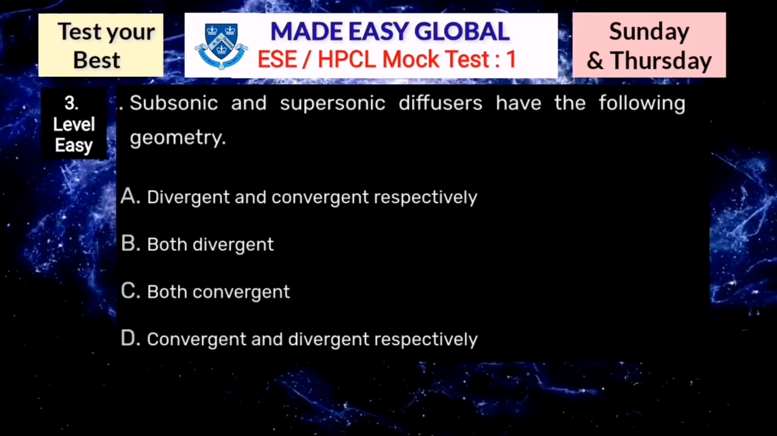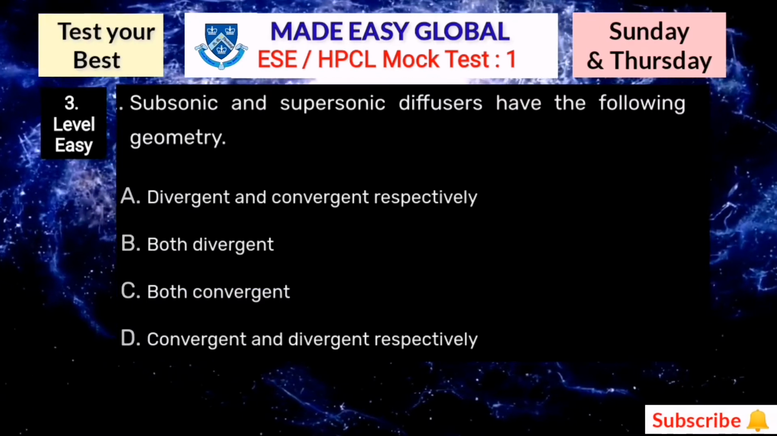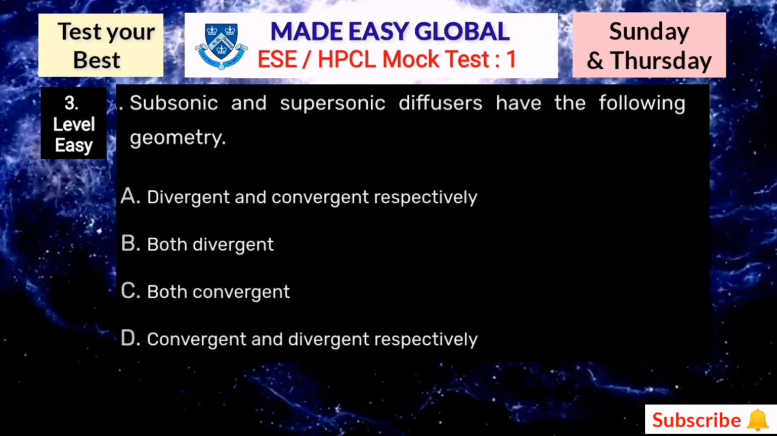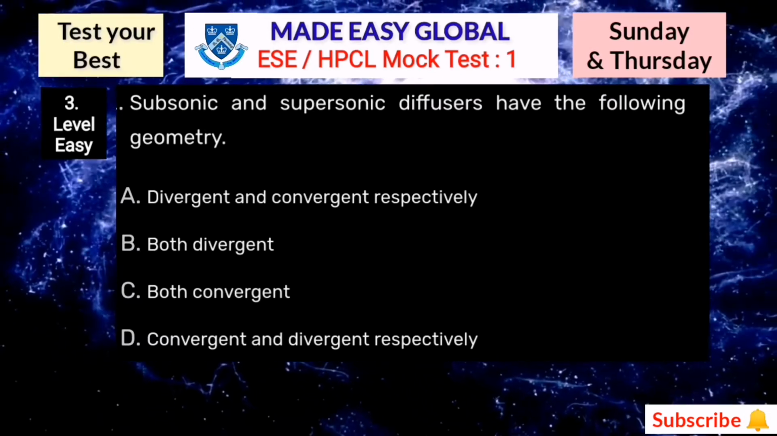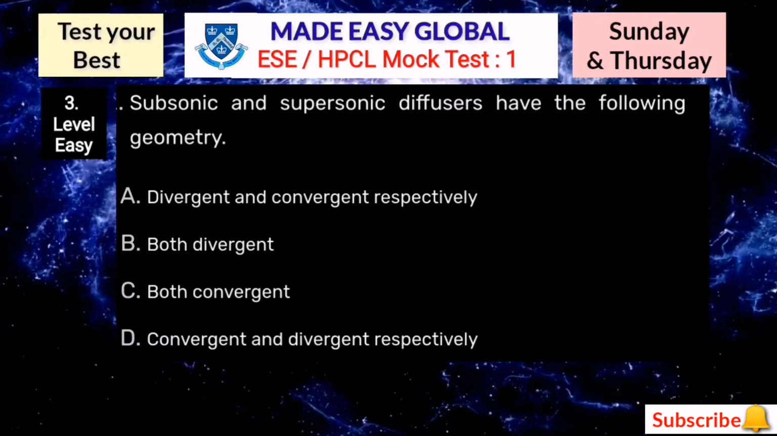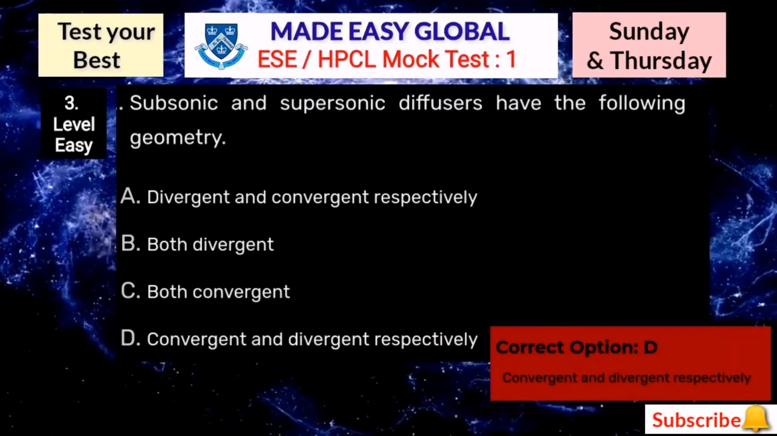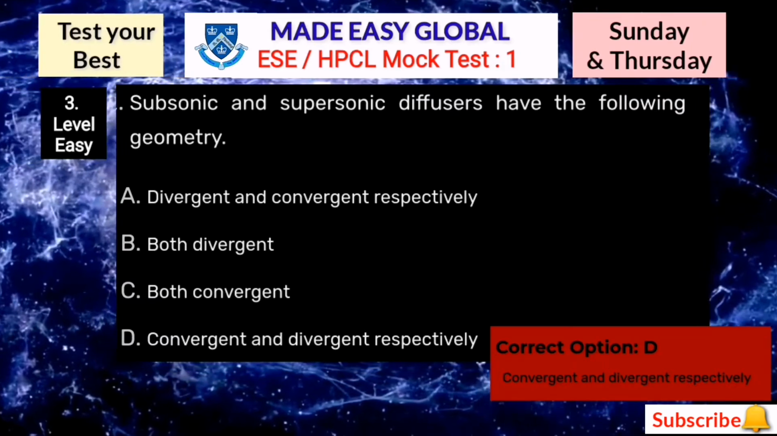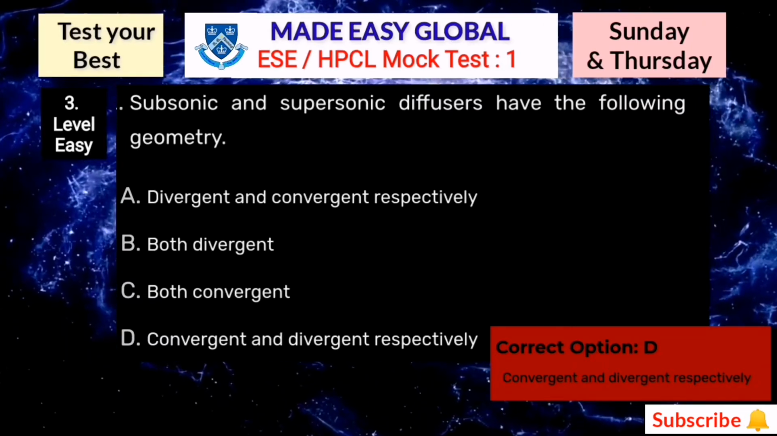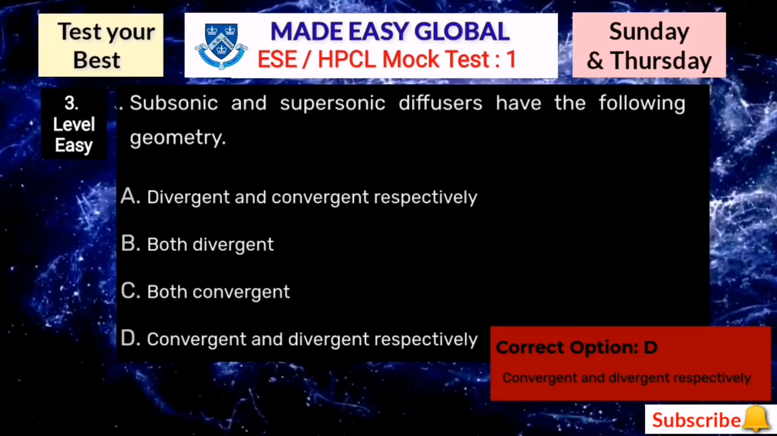The next question is once again from easy level. Subsonic and supersonic diffusers have the following geometry. Option A, divergent and convergent respectively. Option B, both divergent. Option C, both convergent. Option D, convergent and divergent respectively. Once again, you can think for 3 to 4 seconds.